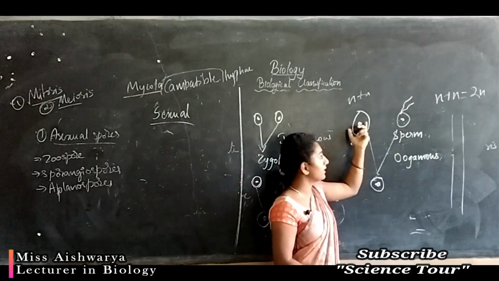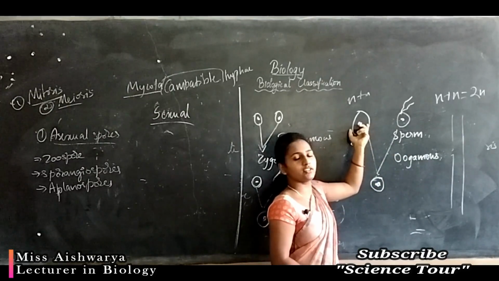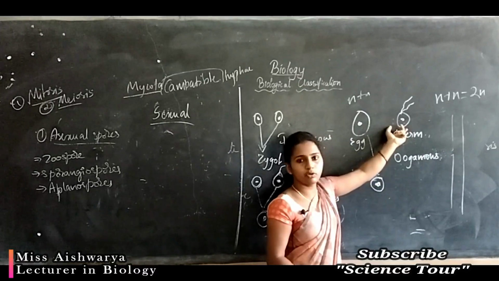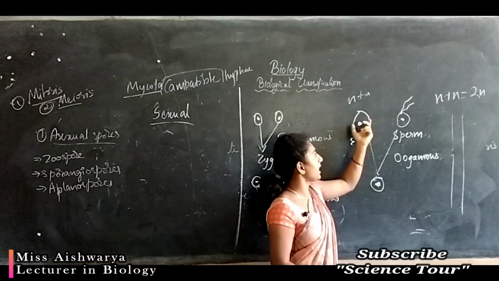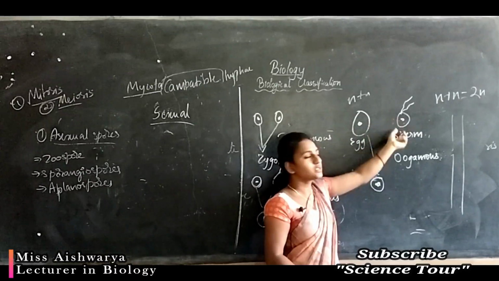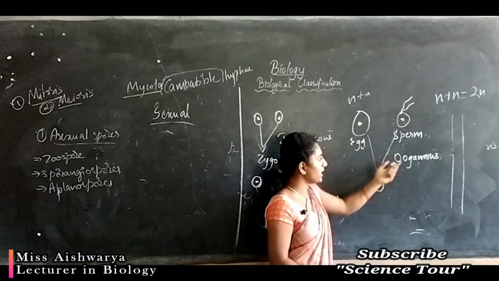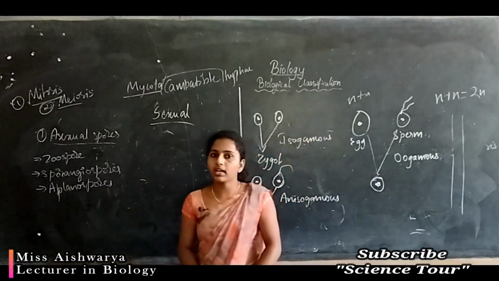The egg is non-motile and the sperm is motile. The fusion between the static egg and the motile sperm is called the oogamous type of sexual reproduction.